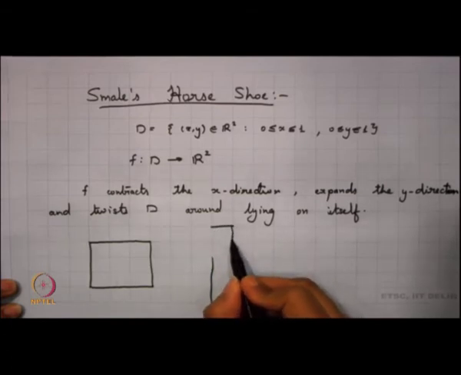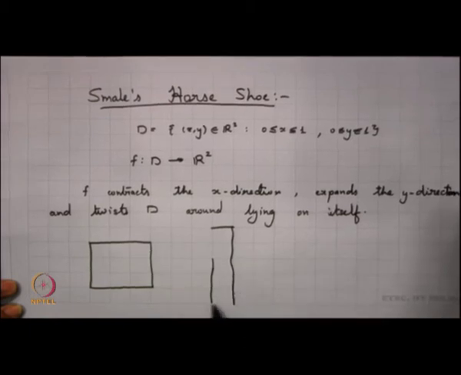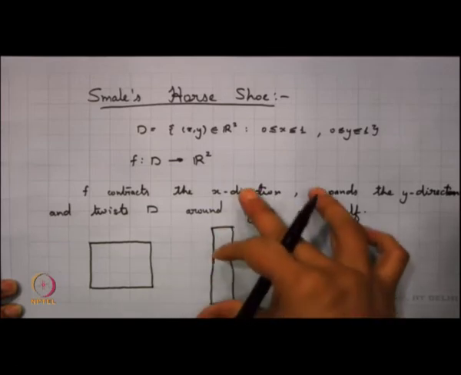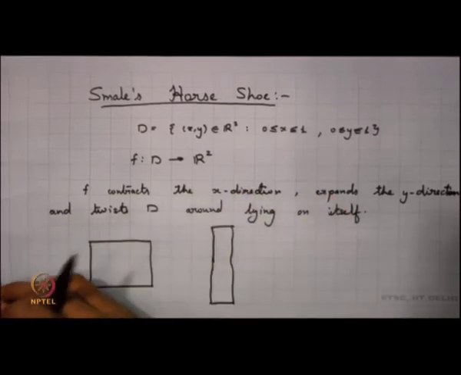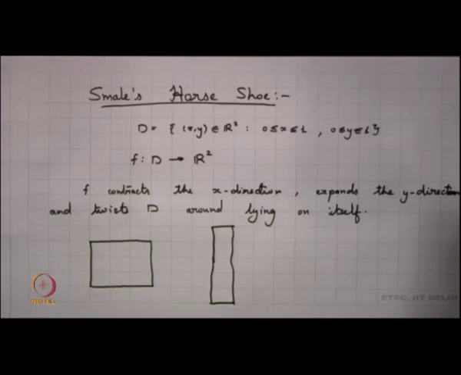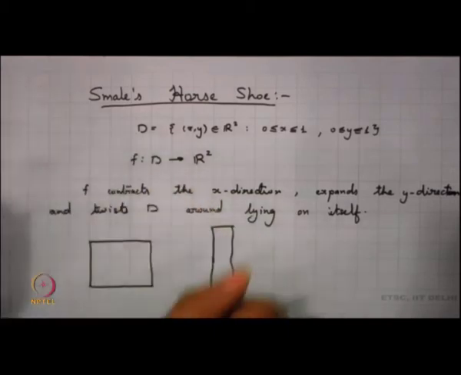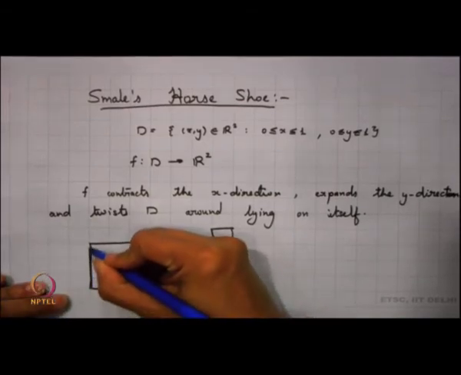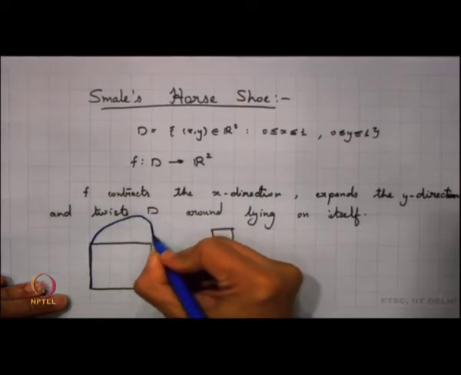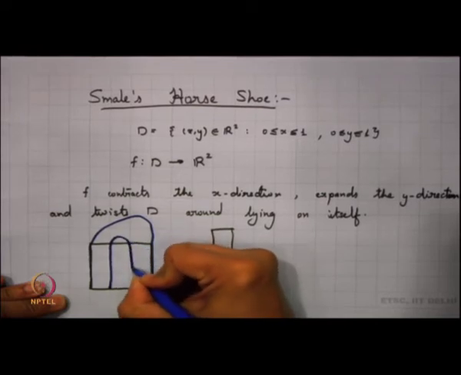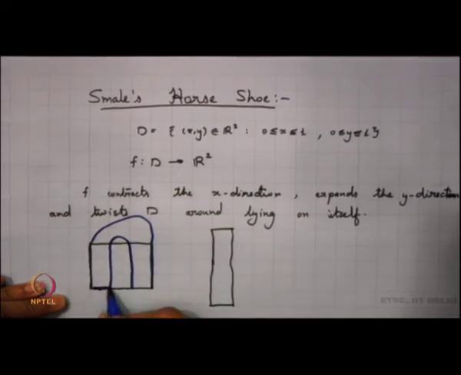So, you contracted the x direction, you expanded the y direction, and you are expanding in such a way that now you want to twist the whole image and put it back over where D was. So, you are turning this image around and you want to put that back on itself.